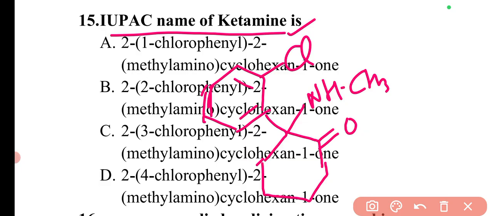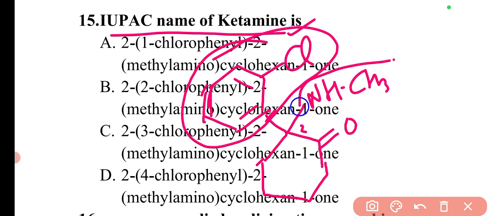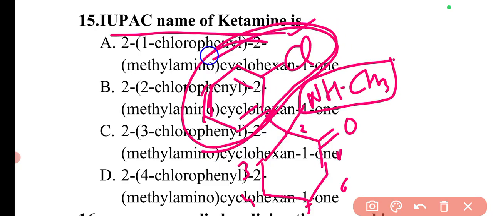So here this compound will be 2 chlorophenyl. This is the second position, and this is a 2 chloro compound, 2 chlorophenyl. Then at the 2 position it will be a methylamino. So here if you can see 1 2 3 4 5 6, this one will be at second position. This group is attached, which is 2 chlorophenyl. At second position only there is another group, that is the methylamino group.